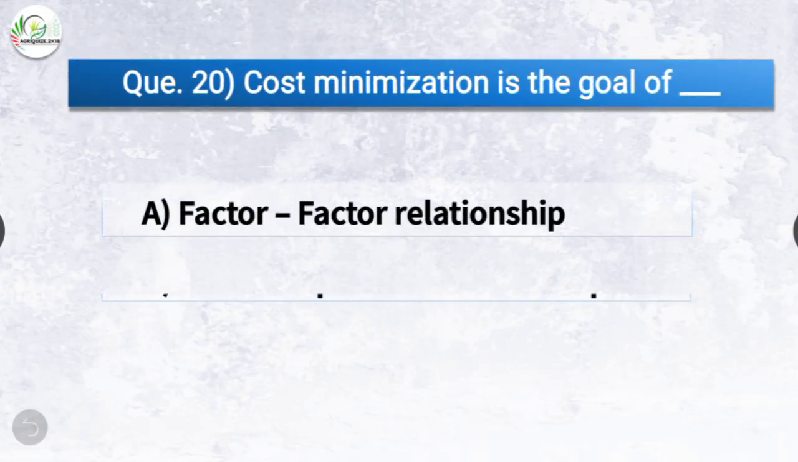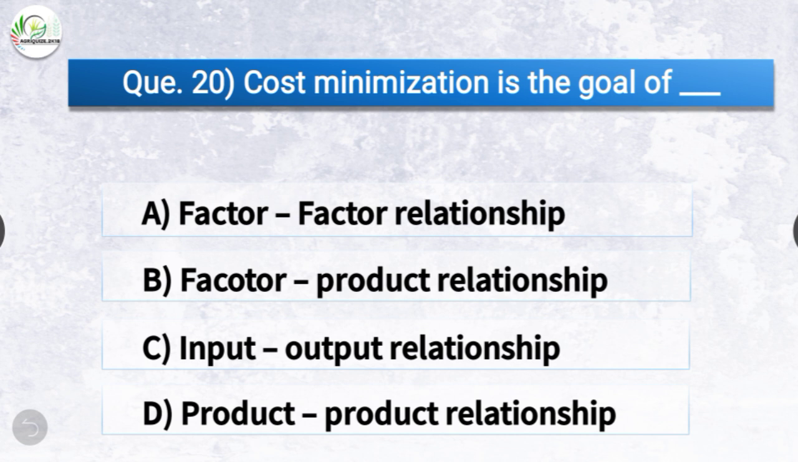Cost minimization is the goal of dash. The options are factor-factor relationship, factor-product relationship, input-output relationship or product-product relationship. The correct answer is option A, factor-factor relationship. So cost minimization is the goal of factor-factor relationship.